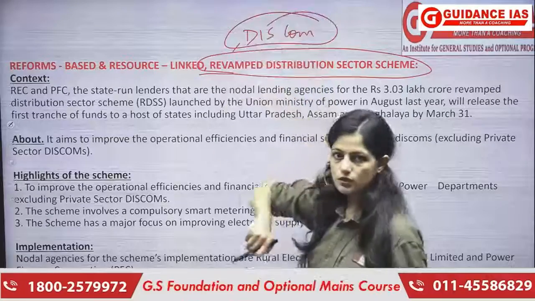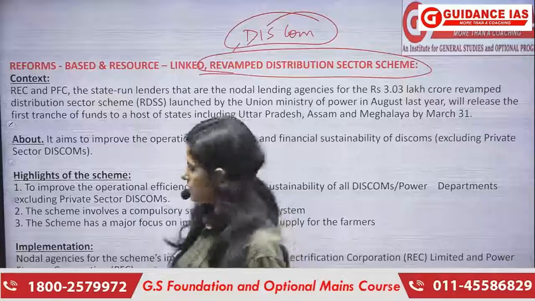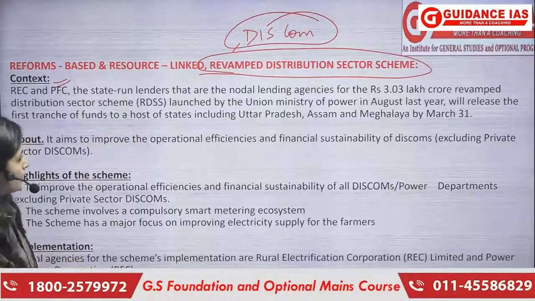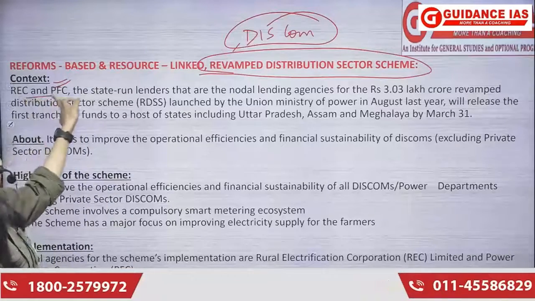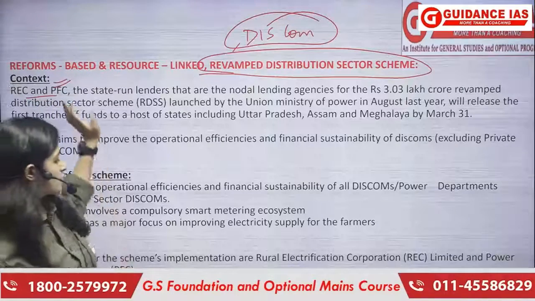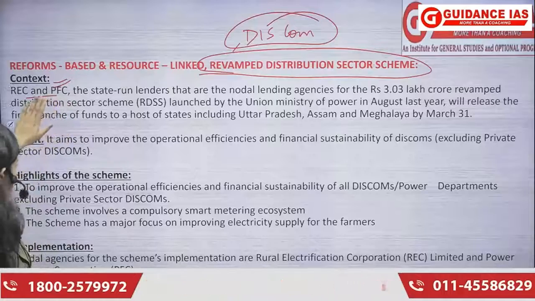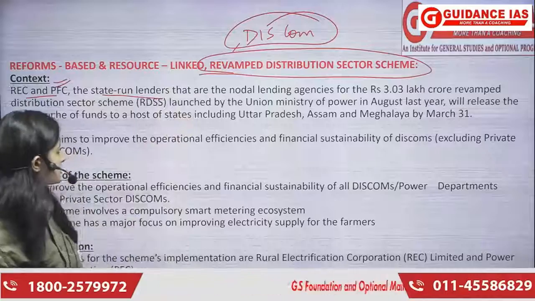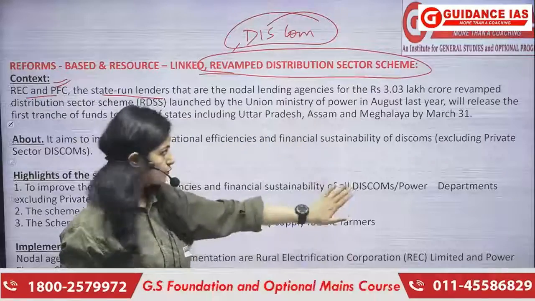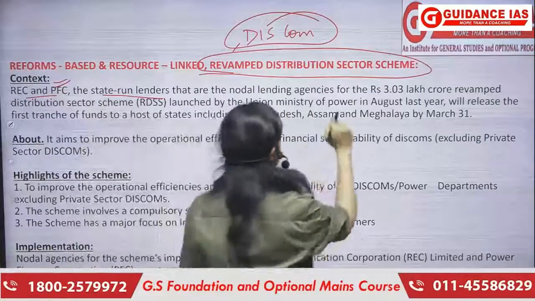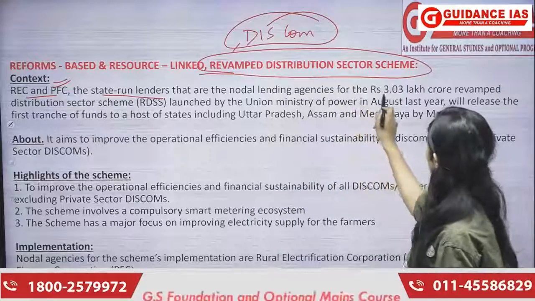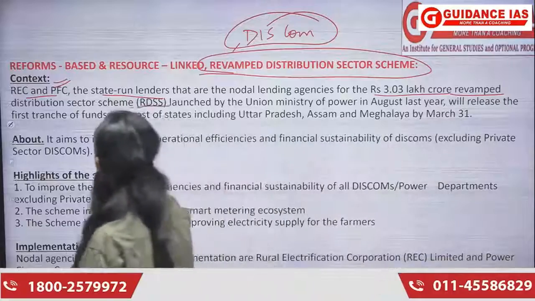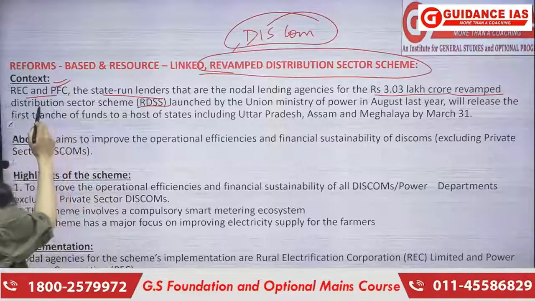Discom companies, or the electricity distribution companies. What has recently happened is that REC and PFC, which is basically the Rural Electrification Corporation and Power Finance Corporation, are the state-run lenders that are the nodal lending agencies. So for 3.03 lakh, they've revamped the RDSS, which is the Revamped Distribution Sector Scheme.